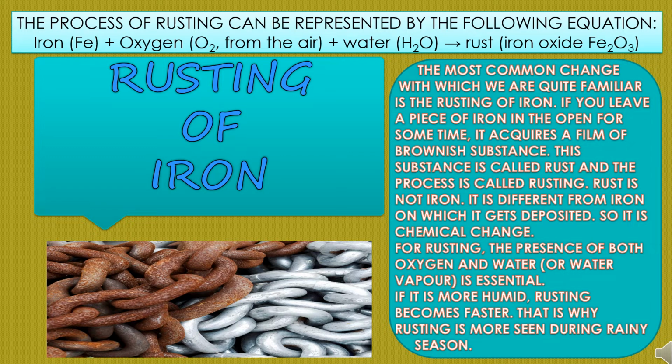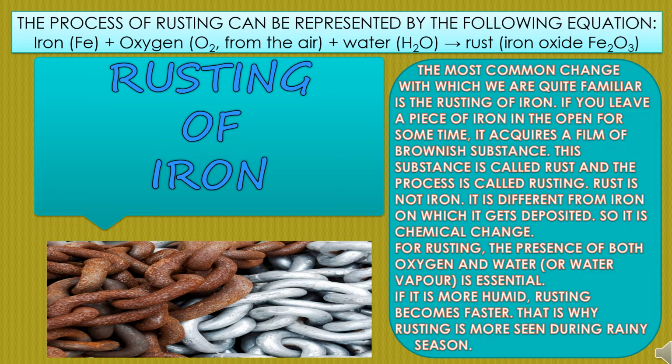Now for rusting, the presence of oxygen and water, or water vapor, is essential. If it is more humid, rusting becomes faster. That's why rusting is more seen during the rainy season. This process of rusting can be represented by a chemical equation: iron plus oxygen plus water gives you rust.